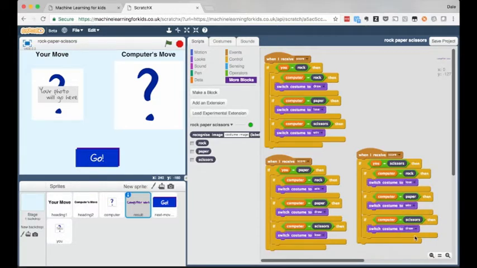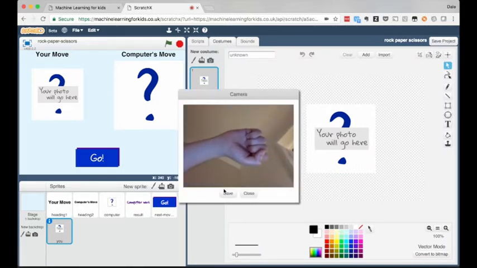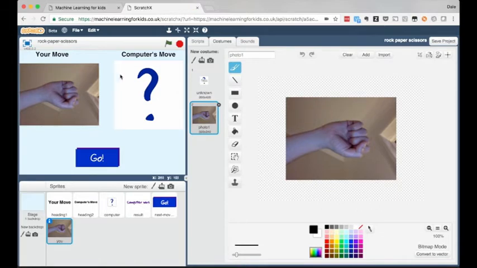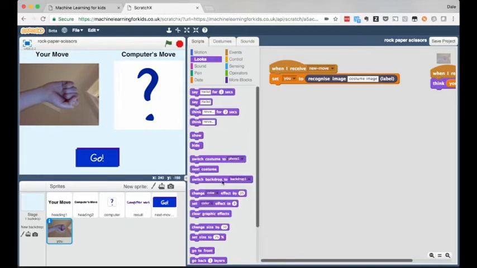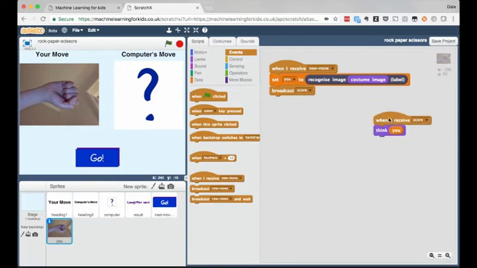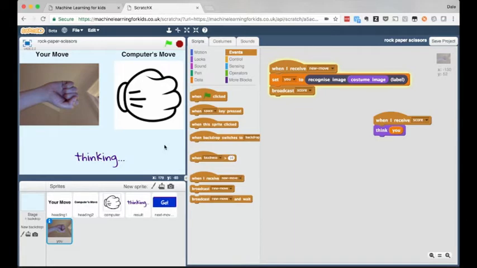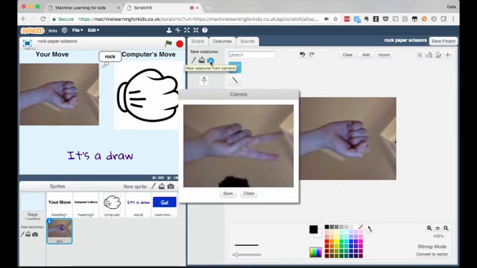As I said before, the final result isn't as important as the journey that they get to go through and the lessons that they learn about this kind of technology as a result. To test the game, I'm going to need another photo of my hand, so again, I'll use the webcam to take a live photo. And the script I want to write is to let the computer make its choice and to be able to tell which of us has won based on its ability to recognize what shape my hand is making. An ability that it has because I trained it to be able to do that. And for kids to be able to see for themselves how this works and how it can be done has a bigger impact than I think you'd get from just telling them about the tech.